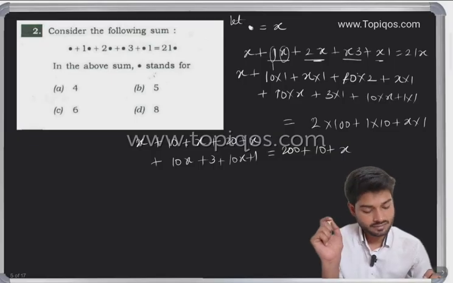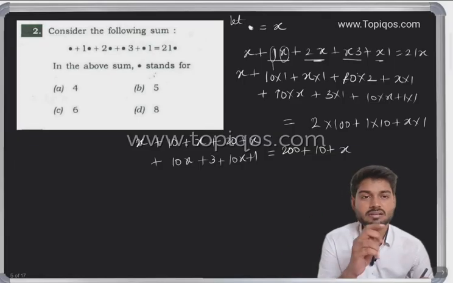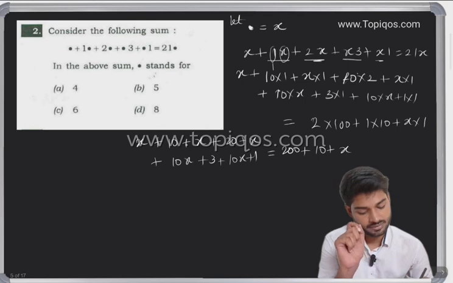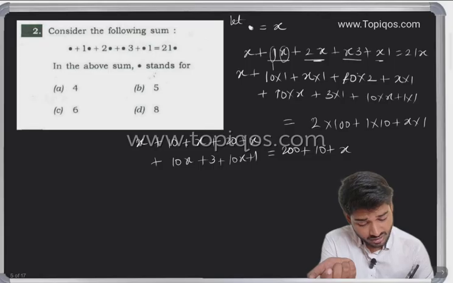This can be written. So let's add. As we know, digits should be added with digits and variables should be added with variables. So let's first take the variables.